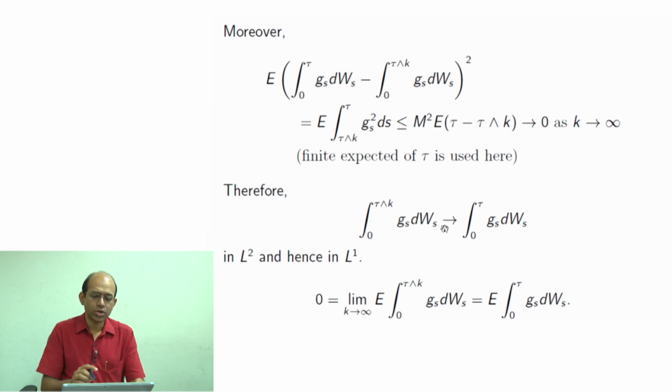L2 convergence also implies L1 convergence for a probability measure. So we get that this expectation is 0 all the time, so for the limit also it is 0. However, this limit is the same as the expectation of the integral 0 to tau of G_s dW_s, since they converge in L1. So at the end, what we have obtained is that 0 is equal to the expectation of the integral 0 to tau of G_s dW_s. So this is the end of the proof.